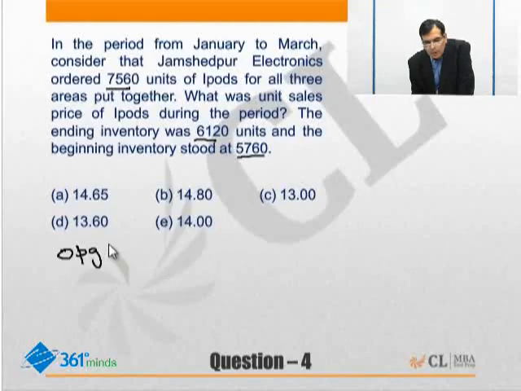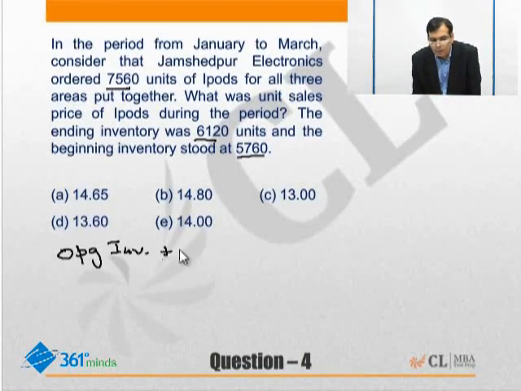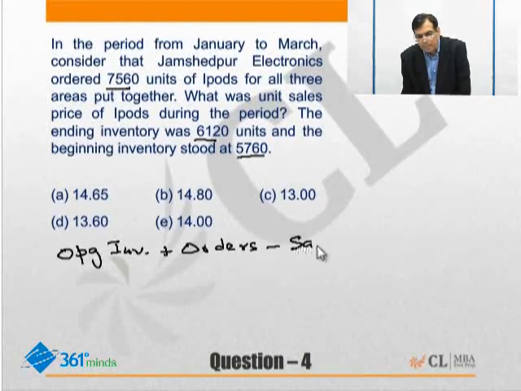So as a concept, you need to remember, you have something of an opening inventory. Then you make some orders. The moment you place orders and you receive those orders, the quantity available with you would go up. And then the next step is you sell something. Once you sell, the quantity available with you will go down. So minus sales.